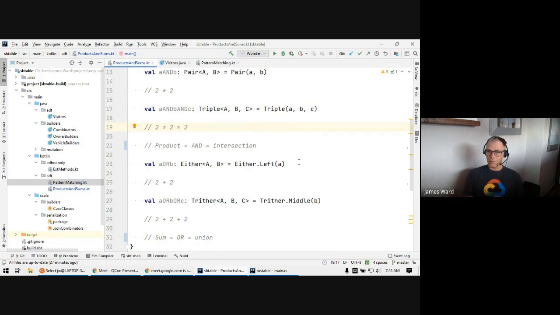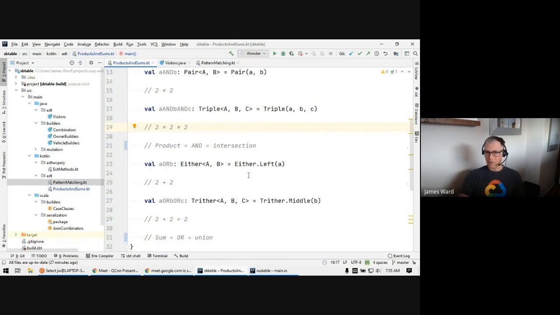Oftentimes in the past, we would just leave one of our values as null and set another one. But that doesn't actually encode into our types the actual legal values that are possible. With ADTs, we can much better encode them.